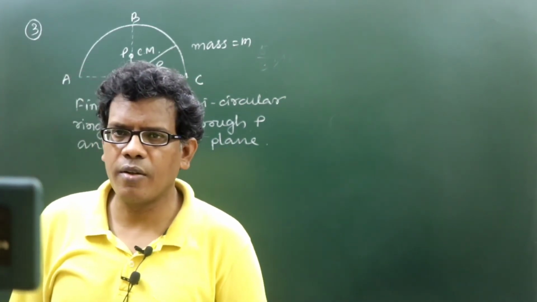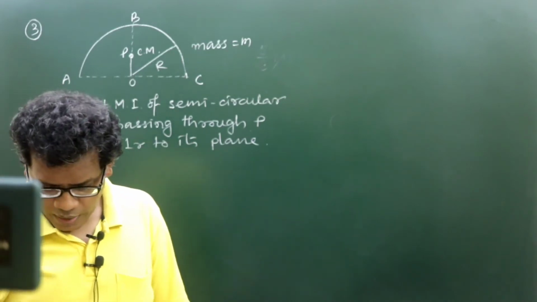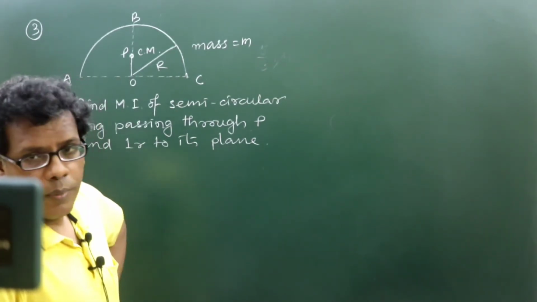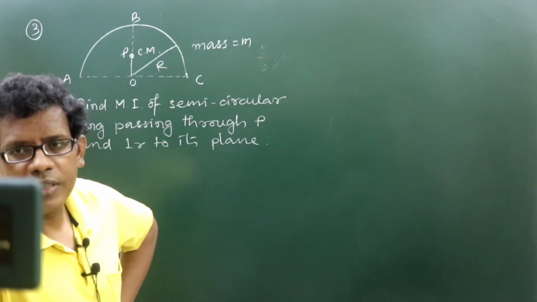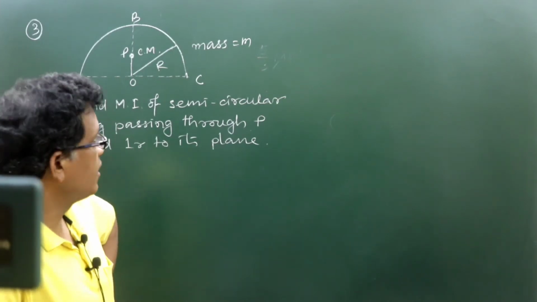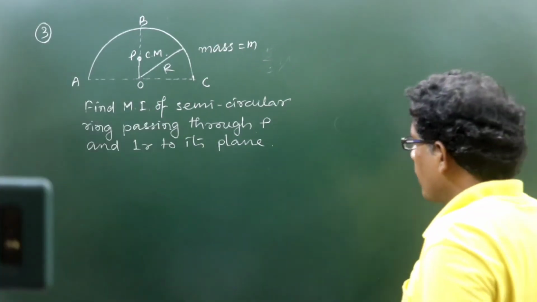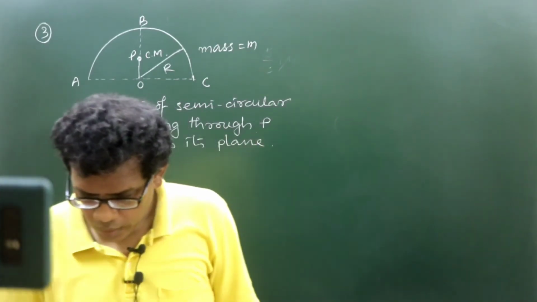This is a semicircular ring whose center of mass will be at P. Then what will be the MI of this semicircular ring about an axis passing through P and perpendicular to its plane?